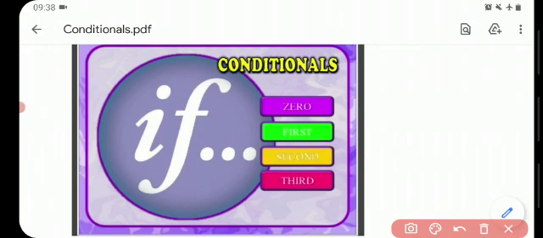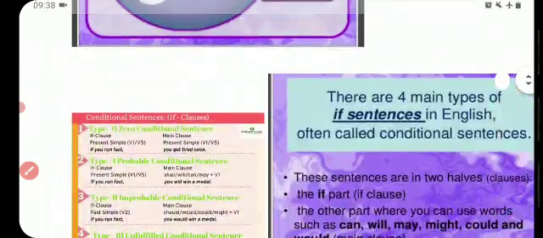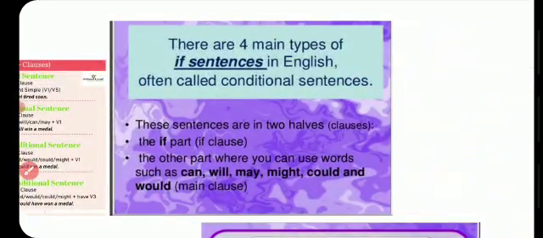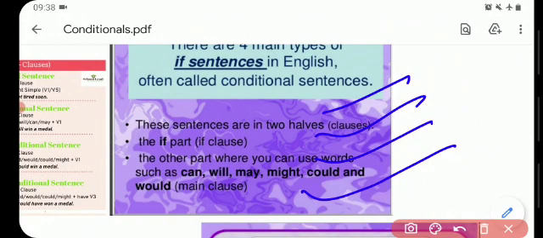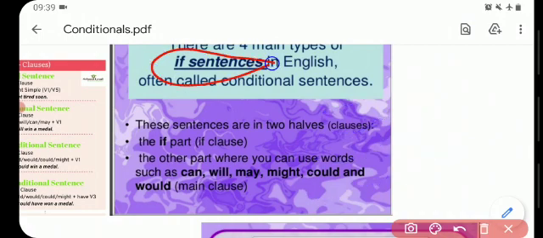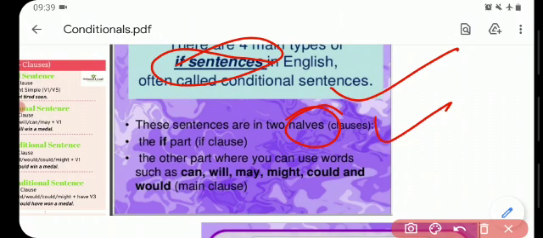So there are mainly four types of conditional: zero conditional, first conditional, second conditional and third conditional. There are four main types of if sentences, and if sentences are also called conditional sentences in English. These sentences are in two halves, such as can, will, may, might, could and would.